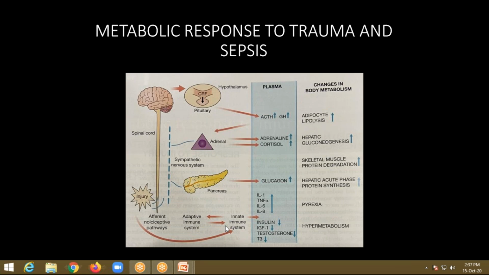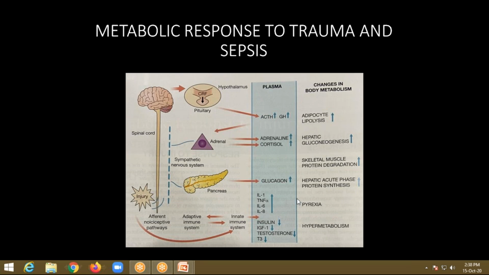There will be interaction between the macrophages, T cells and B cells, and they will produce pro-inflammatory cytokines. This is a very important bit, and you should remember these four factors: interleukin 1, interleukin 6, interleukin 8, and tumor necrosis factor alpha. So definitely you should learn this by heart.